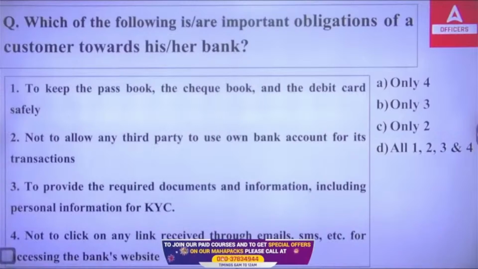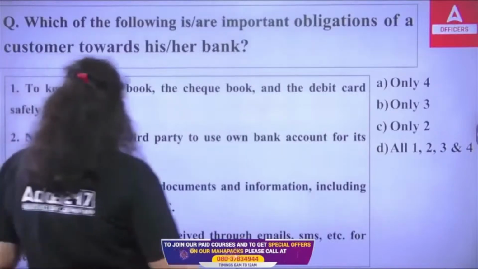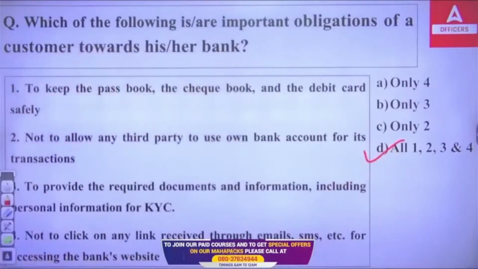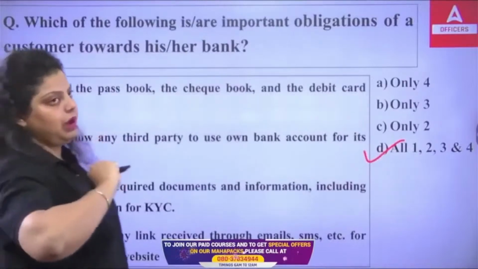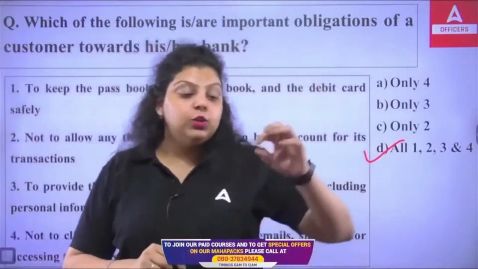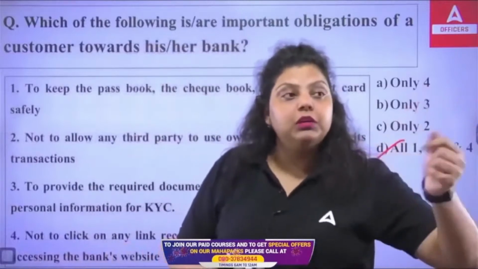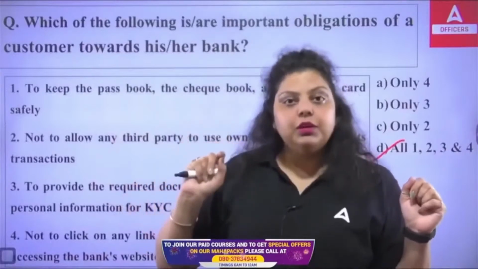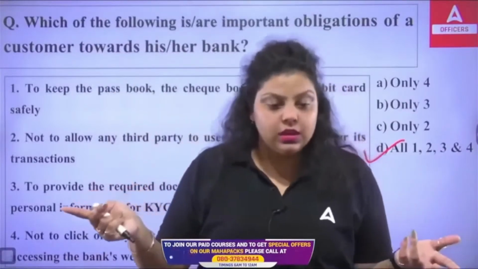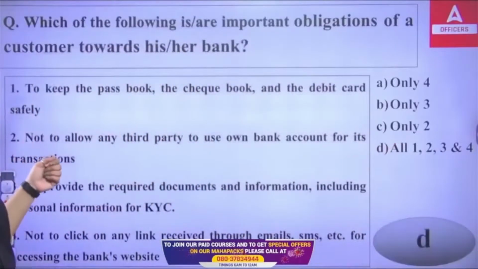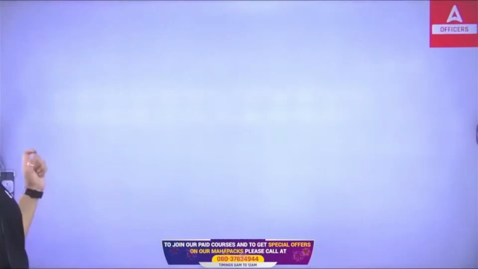Okay, so which of the following is correct? Actually, everything is correct. All are the correct statements regarding the customer's obligation towards the bank. It's not like every time there is a mistake from the side of the bank. If you get a link, like a UPI link, a lot of people have got, saying you have won a reward of 5,000, click on this particular link to get the reward. And people used to click on that. And as you click on that particular link, your UPI account will be empty. So this is the responsibility of the customer to follow these points. Okay, these are the obligations of the customer toward the bank.